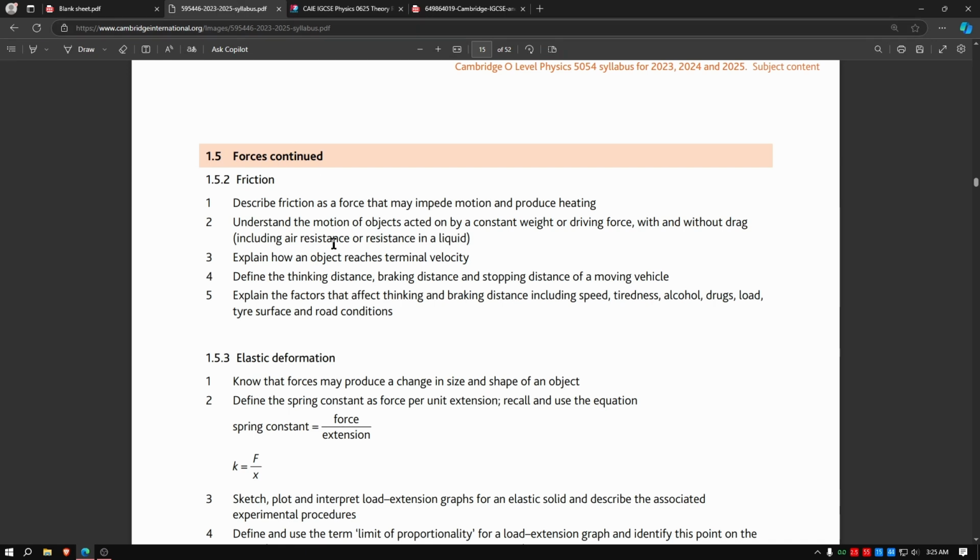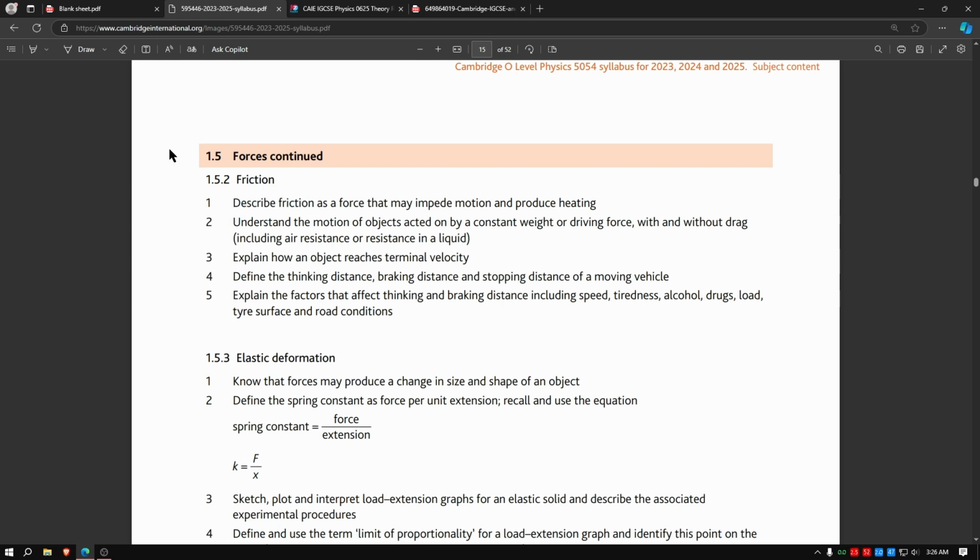So let us start on point 1. Describe friction as a force that may impede motion and produce heating. So this is kind of a filler thing. Basically, friction will always go against motion, this is a given, common knowledge. And friction will usually produce heat and convert your energy into heat. So this is just common knowledge. There is really not much in depth to describe here.